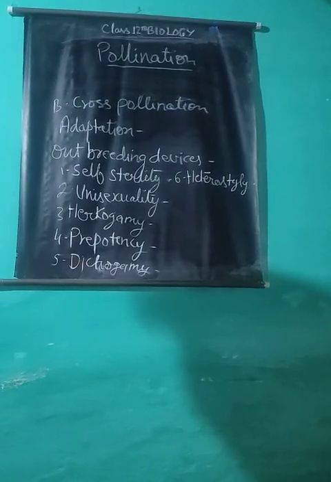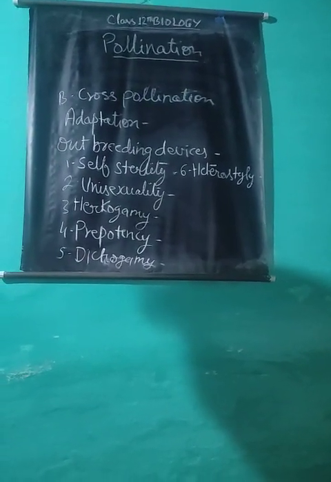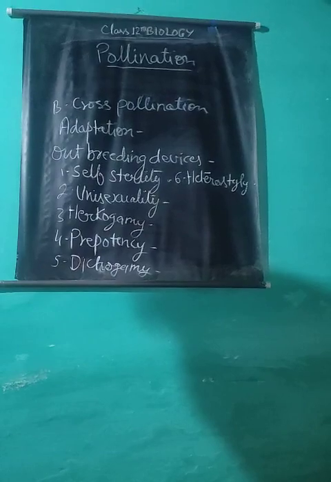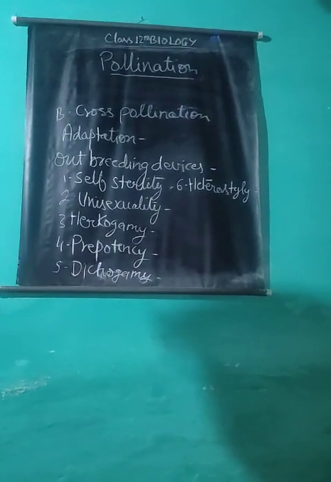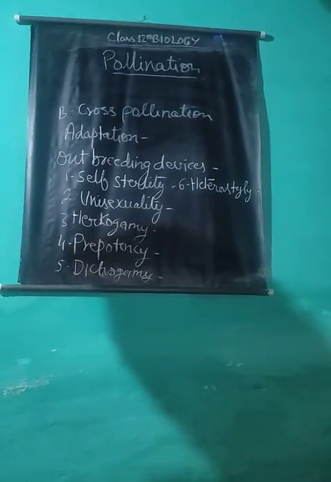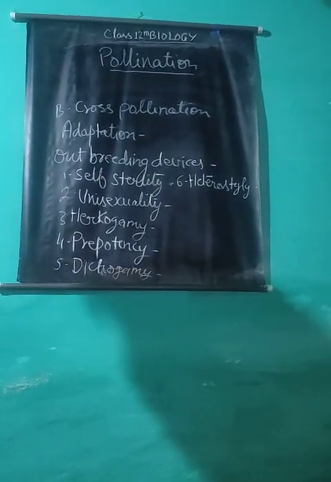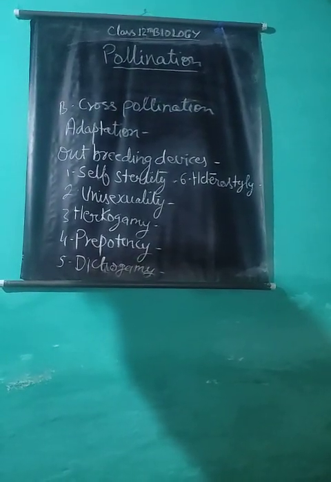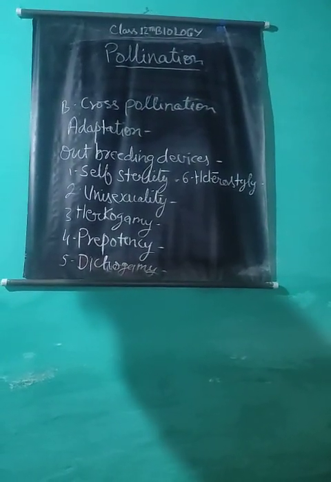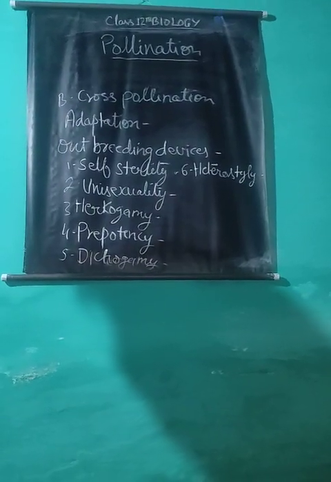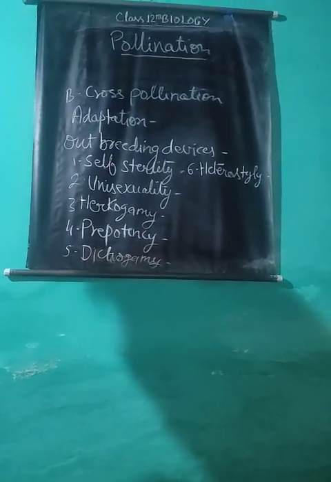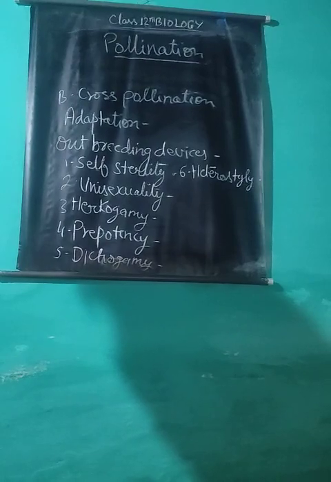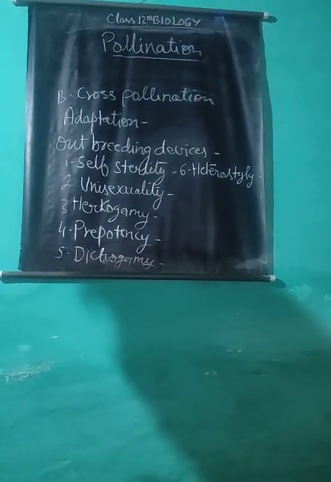Two or three types of flowers are found in these plants. These conditions are called distyly and tristyly. Distyly is found in plants like Primula, Fagopyrum, Linum, etc., while some species of Linum and Lythrum show tristyly.